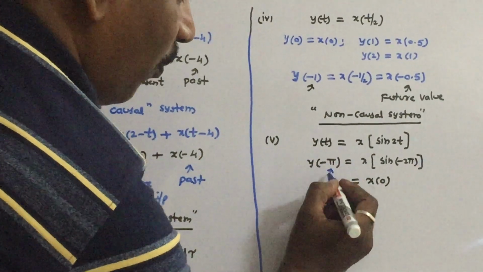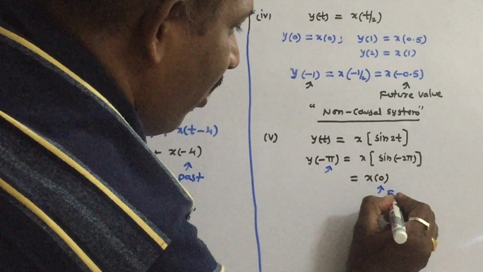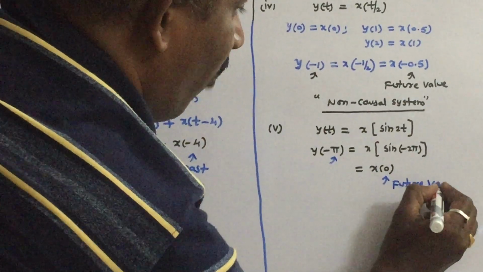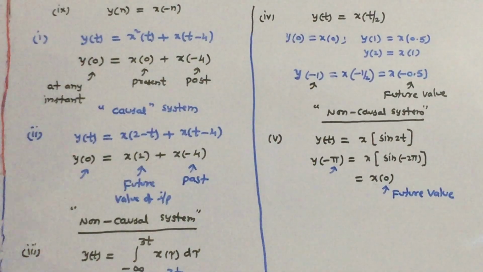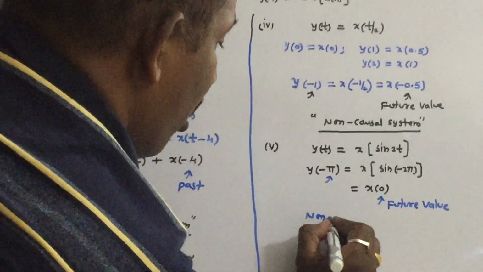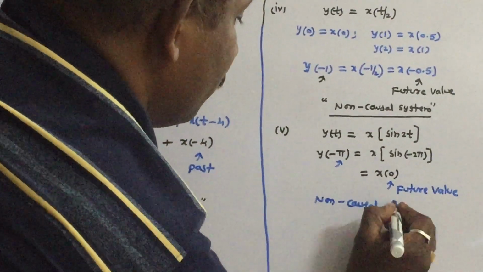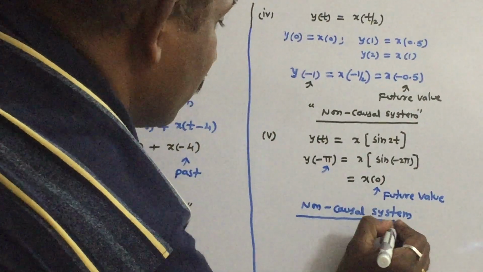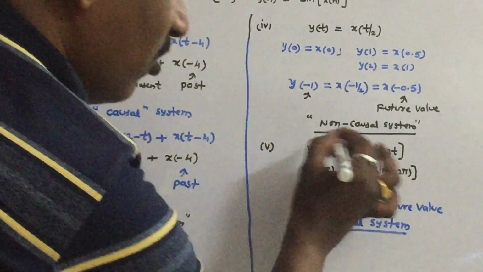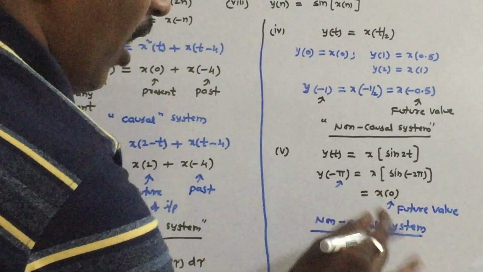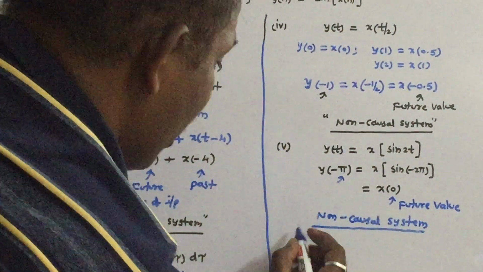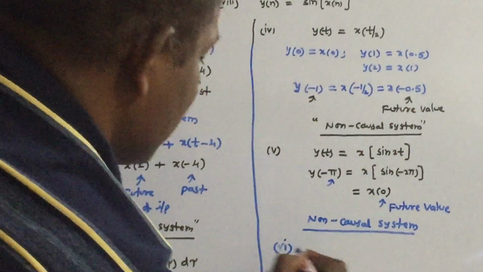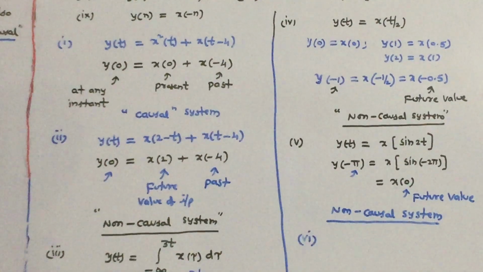That means the output at any instant of time depends upon a future value of input. So the system is a non-causal system. You have to check for different values of t and find out whether the system is causal or not.